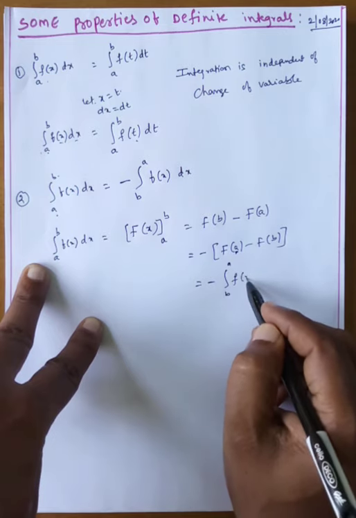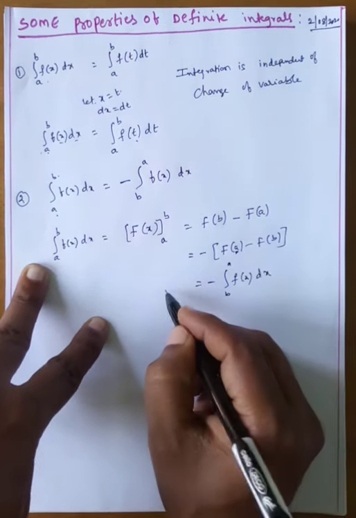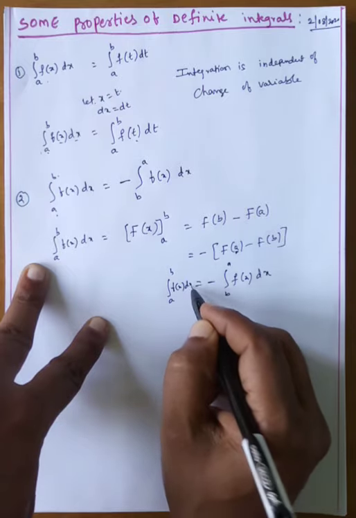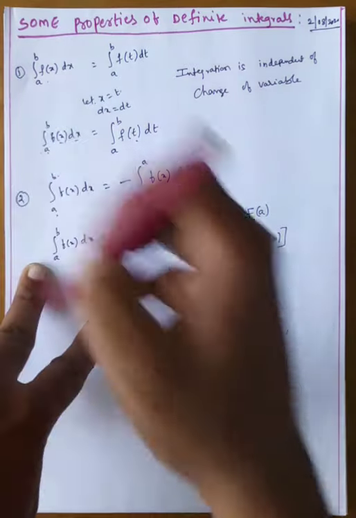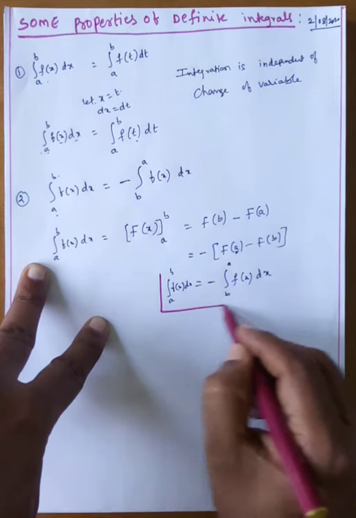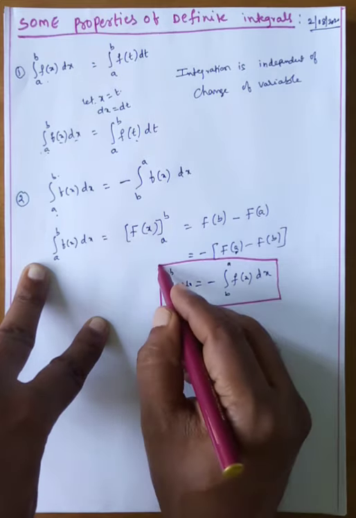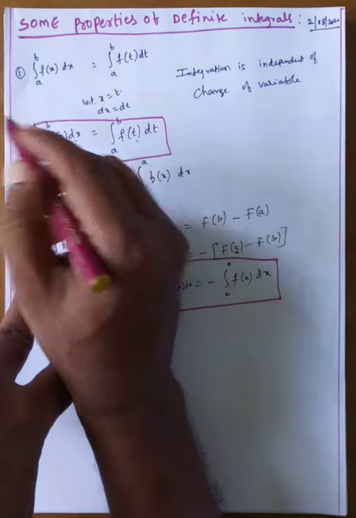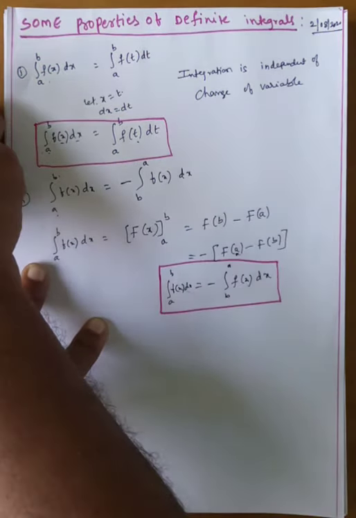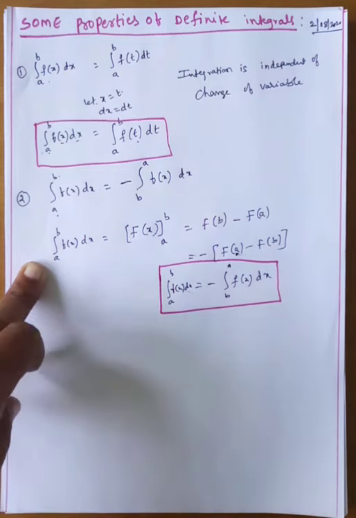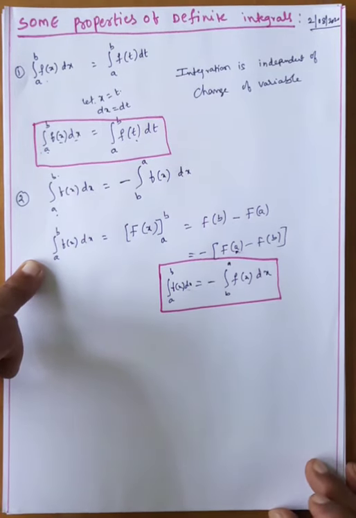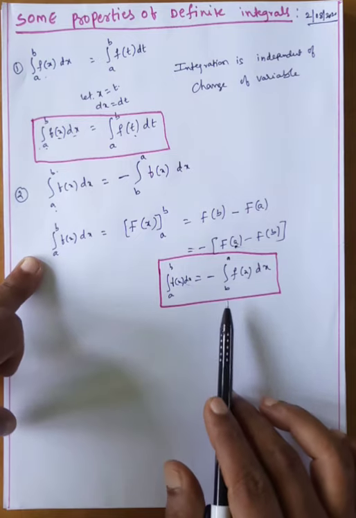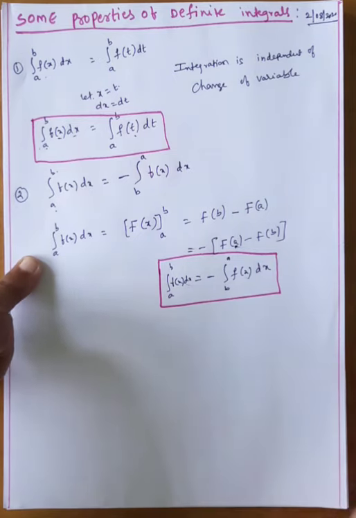That's why I am telling you, whenever we change the upper and lower limits, the value will change. I hope you understood. Yes, the value will change. For example, if this is 20, whenever you interchange the upper and lower limits, it is equal to minus 20. That's all.